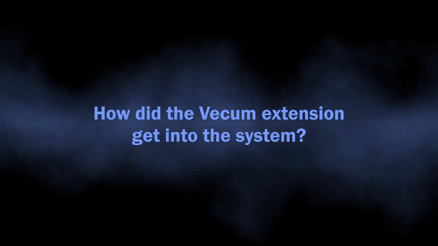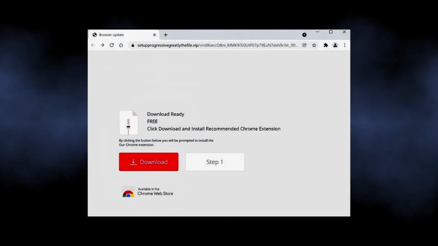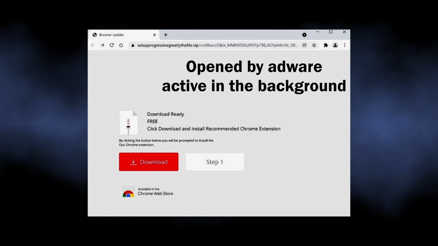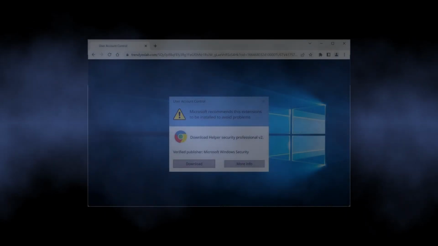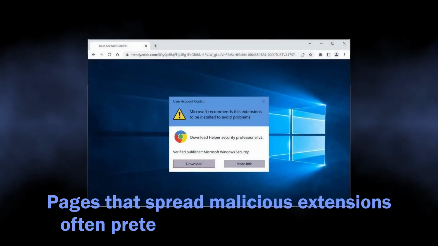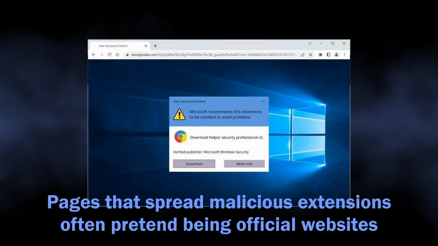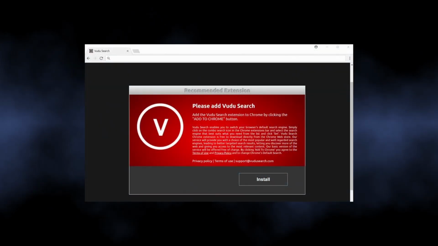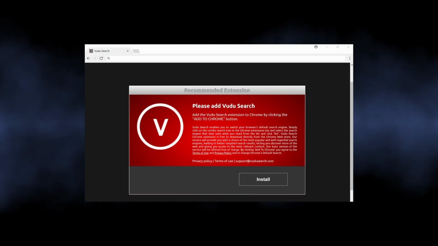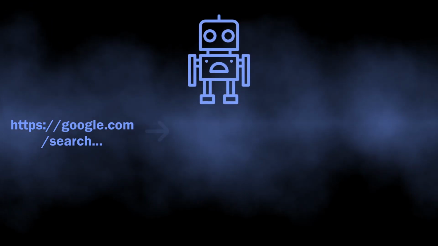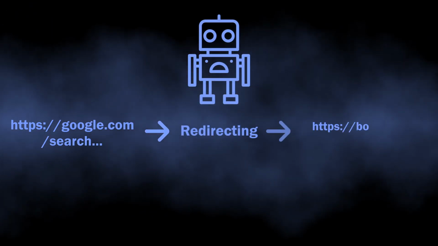And while the scan is running, let's talk about why the Vecum extension appeared and how you can remove it manually. The most common way for such junk browser extensions to get into your system is through malicious ads on the web, that often appear due to the adware activity in the system. While casually browsing, you could have encountered a banner that says, quote-unquote, "install this recommended extension to view the content." And that is it. Crooks simply bait people into installing questionable browser extensions, which further end up with all the symptoms. What malicious extensions do is intercepting your search queries and directing them to another search engine.